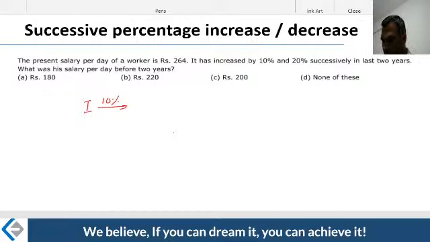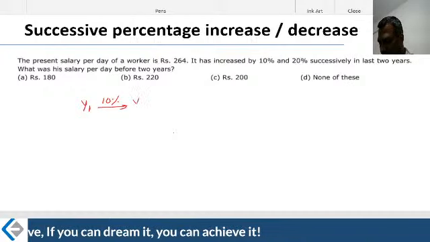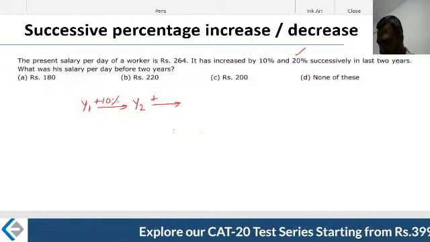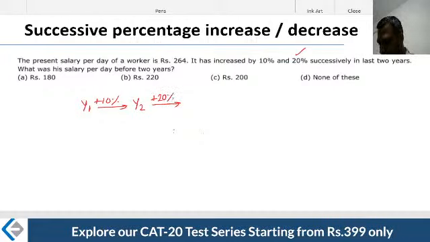Let's put it like this. There was a year one, when the person started. It changed by 10%. Now that's year two. Whatever earning he was getting has now changed by 20%. The salary went on to increase, good performance. So this is 20%. Therefore now we are in year three.